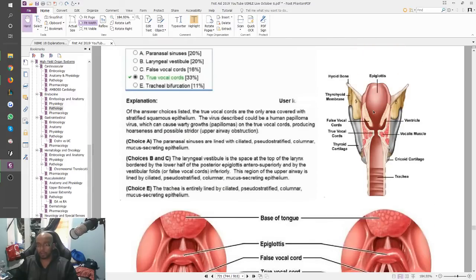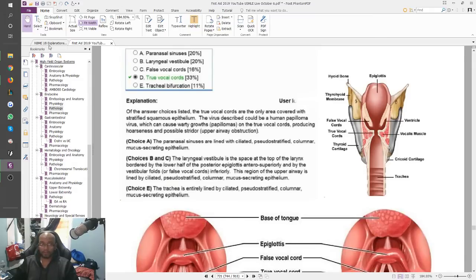This is another image showing you a different view of the same stuff. So epiglottis, false vocal cord, and your true vocal cord. Right, the true vocal cord is the one that has your vocalis muscles in it. Right, your false vocal cords do not have any muscles in it. And right after that, outside, you can see your thyroid cartilage and your trachea.